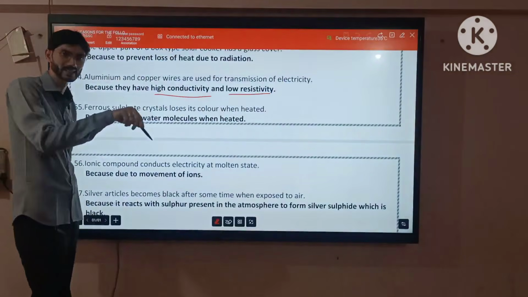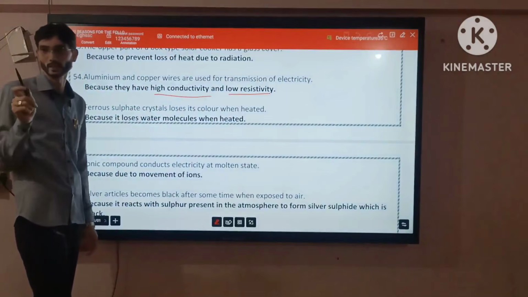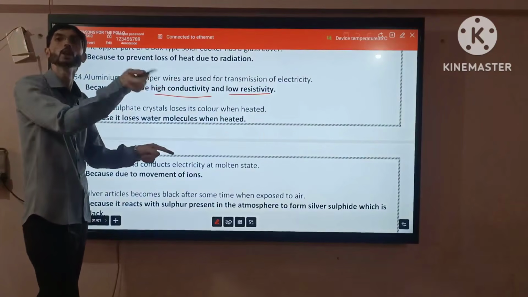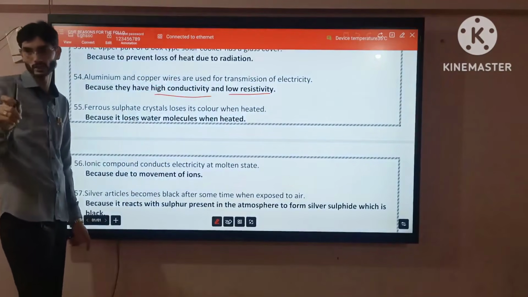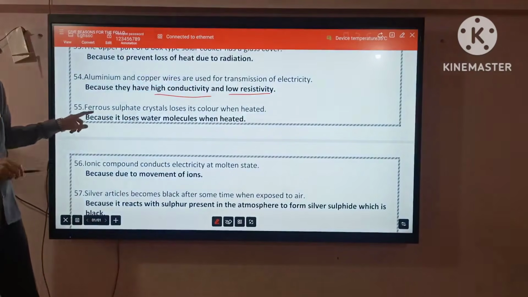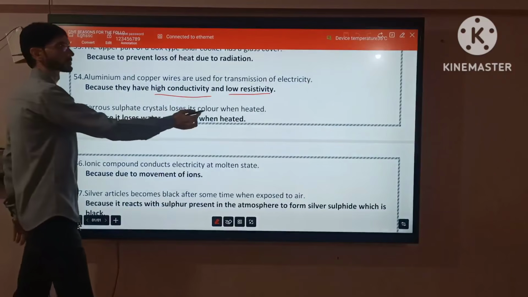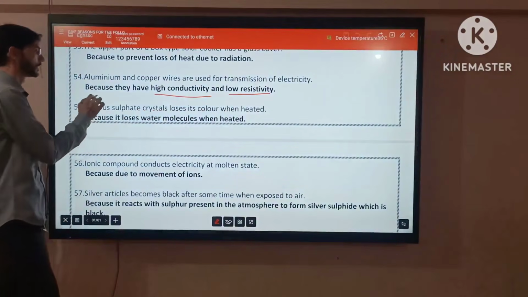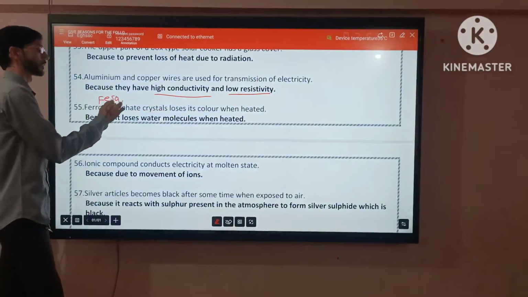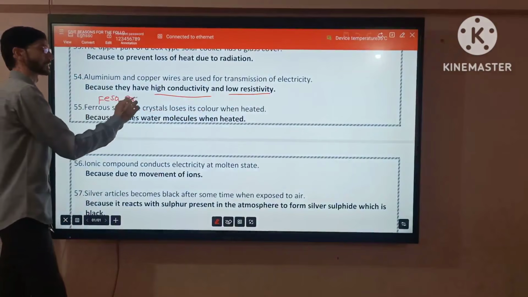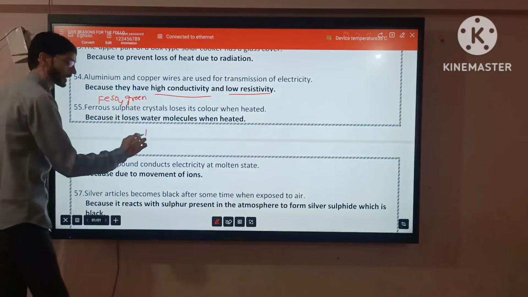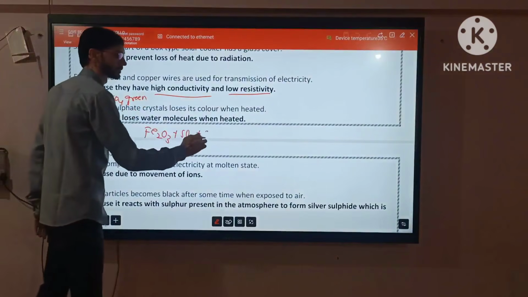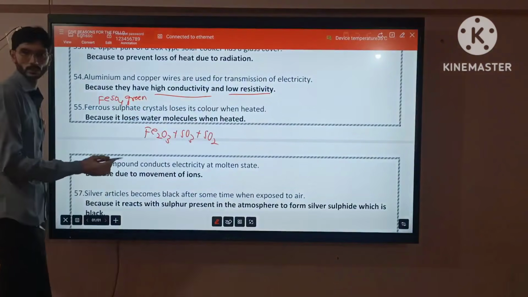Say, the higher the conduction, the lower its resistivity. Higher the resistivity, lower its conduction. Now the next, ferrous sulfate crystal loses its color when heated. Recently prepared crystal FeSO4, which color does it have? It has green color. After that we get Fe2O3 plus SO3 plus SO2.